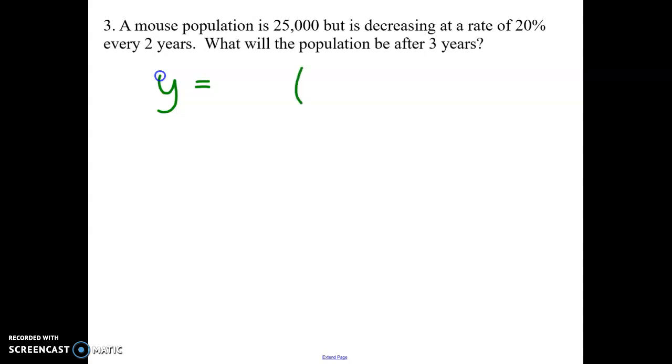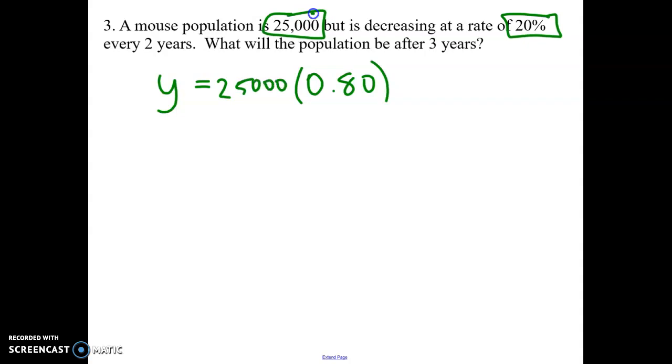So let's start with our base. What's the base of this? 0.8. Right. Because it's 20%, so it decreases from 100% down to 80%. Now the 25,000 is what we start with, so that's going to go in our A spot. This is the tricky part. It says every 2 years.